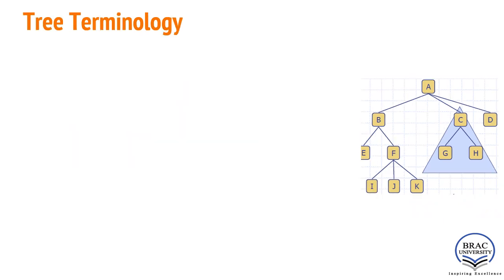Now some basic important tree terminologies. First one is root, and you already have the idea of root. For this tree, A is the root. The main property of the root is that it is a node without a parent.